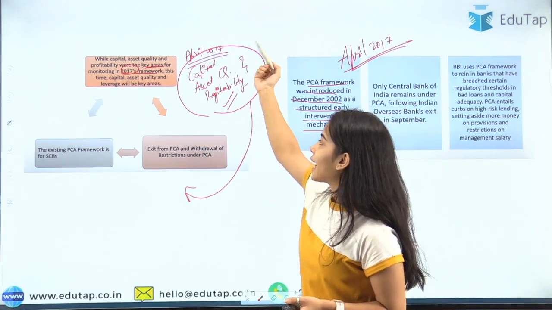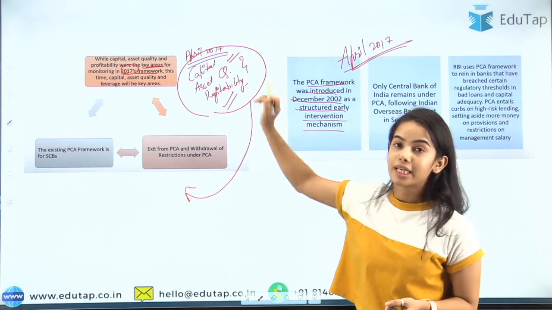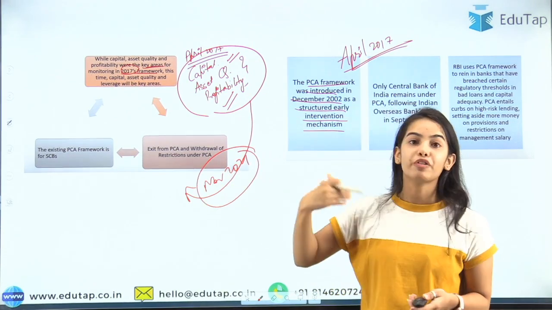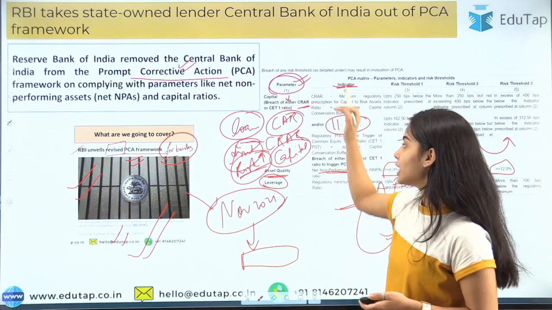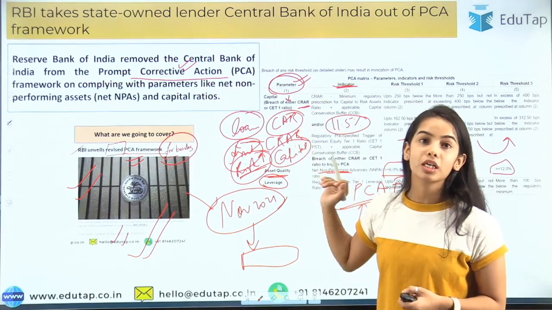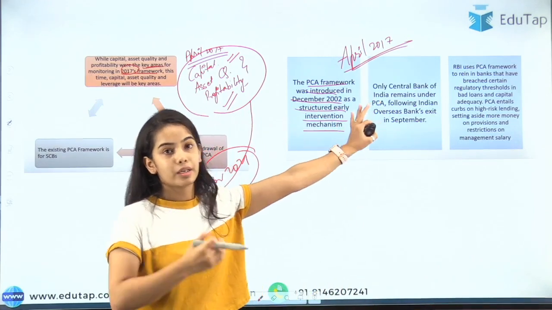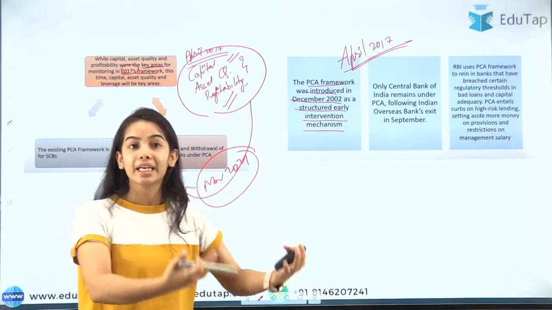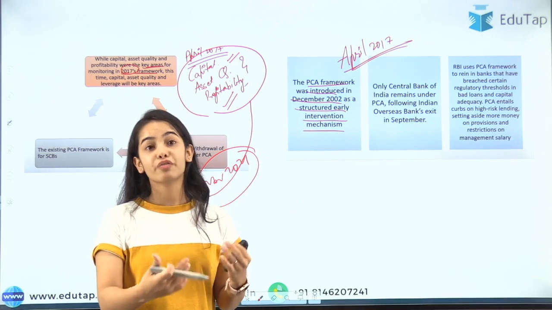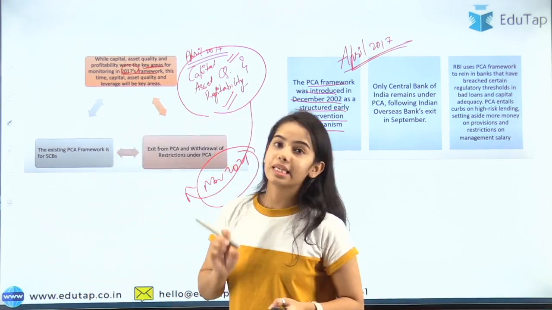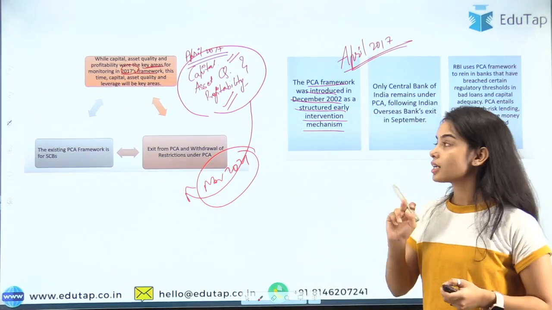This was the criteria as per April 2017, but in November 2021 the PCA framework was revised, and that's why the criteria or the parameters were changed. The history, the criteria and the parameters of the PCA framework have all been discussed in that session. You can go and see. I have given the link in the description box below.